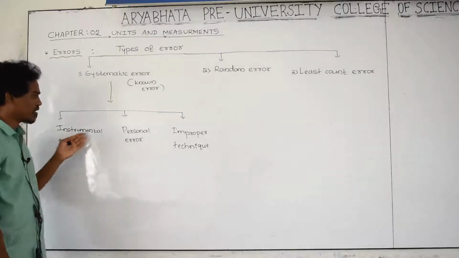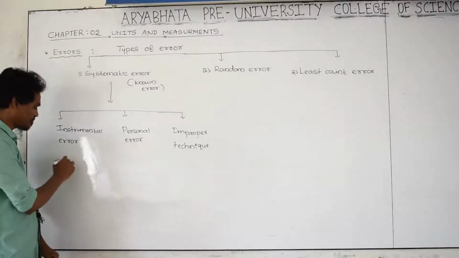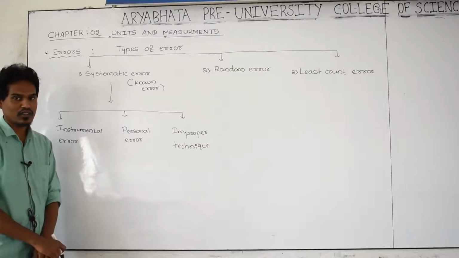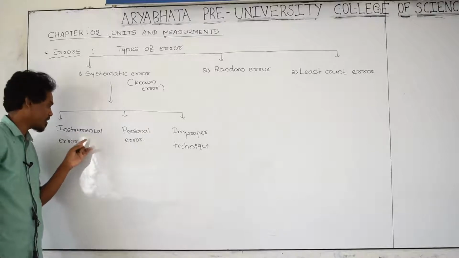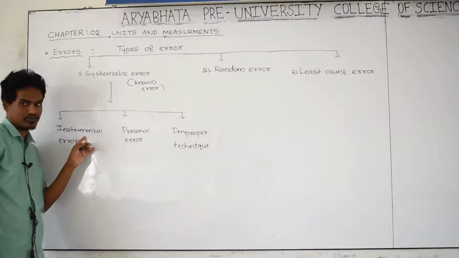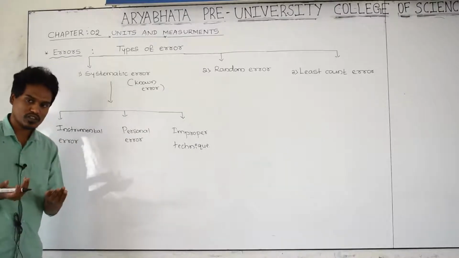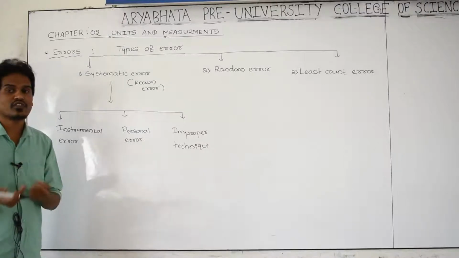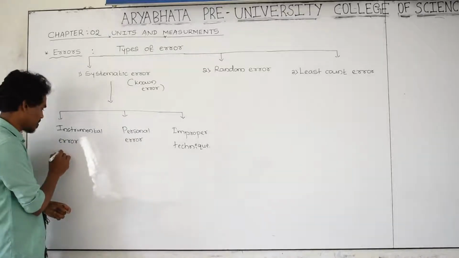The first one is instrumental, personal, and improper. Instrumental error is, for example, when you are measuring something using an instrument, and the error is created in the measurement because of a faulty instrument, or the instrument is not properly designed, or it is not good. There is a faulty instrument, or the calibration of the instrument is also one of the problems. Therefore, what is instrumental error? It is the error created